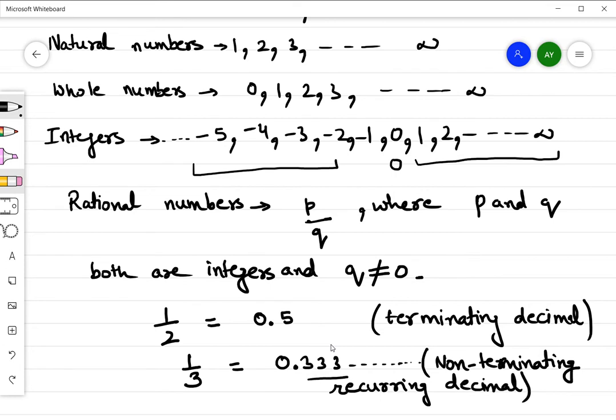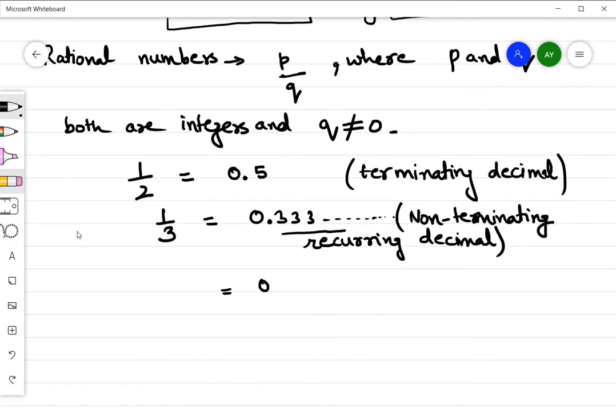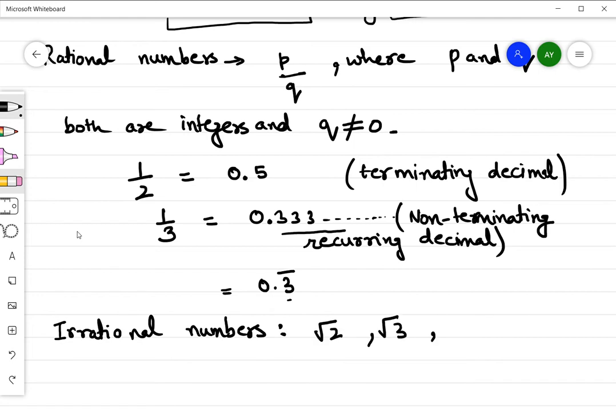It is called non-terminating and recurring decimal because the 3 is appearing again and again. This 3 is repeated, so I can represent this number in this form also, 0.3 bar, meaning this 3 is being repeated and it's not terminating. So rational numbers in decimal form can be represented as both terminating decimals or non-terminating recurring decimals. After rational numbers we have irrational numbers. Examples of irrational numbers, as you all know, are root 2, root 3, root 5, root 7, and so on.